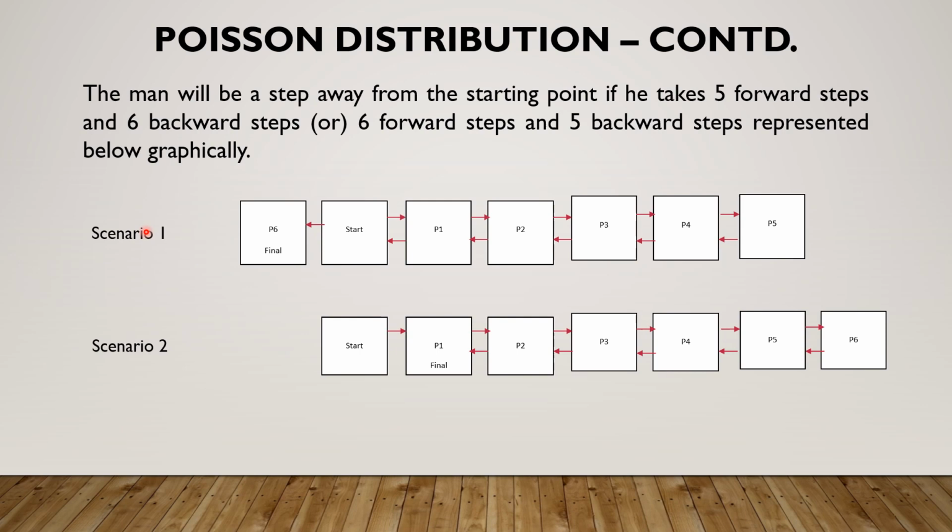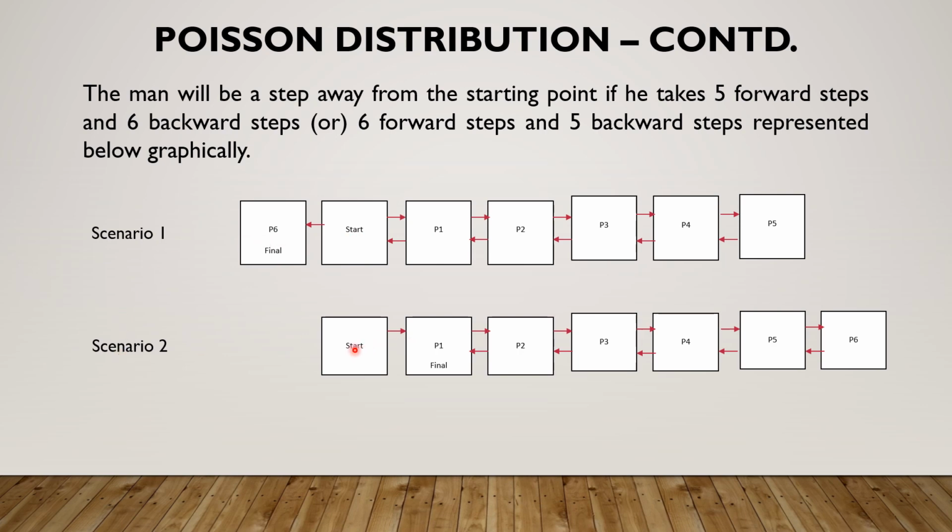Now see that the two scenarios here are like this. Let this be the starting point. From this starting point, the man moves forward 5 times: 1, 2, 3, 4, 5. After 5 forward steps, he is presently in this position P5. From here, he takes 6 backward steps: 1, 2, 3, 4, 5 and 6, to be in this position finally. We observe that by taking 5 forward and 6 backward, he is one step away from the starting point in the backward direction.